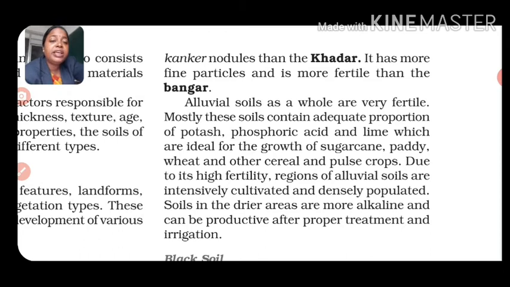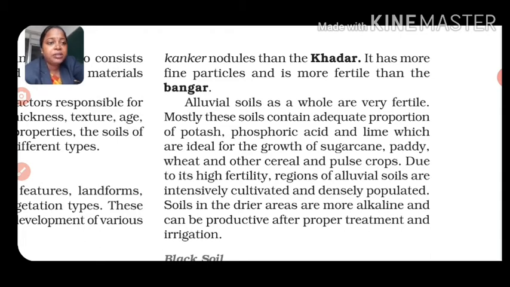Due to its high fertility, regions of alluvial soils are intensively cultivated and densely populated. In those areas the population is high, because most of the people get a sufficient amount of food there, isn't it? So alluvial soil is the most important soil for agricultural purposes.